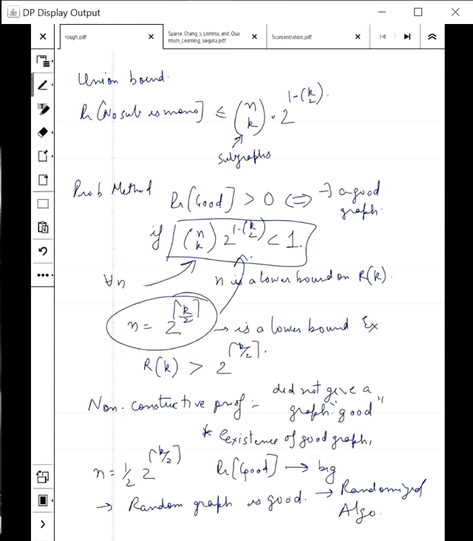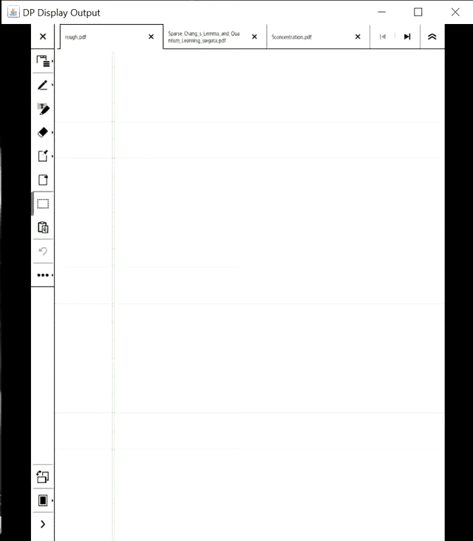The previous example of Ramsey numbers is interesting, but you can have a counting argument to show the lower bound. Let's take one more example, which is going to be more interesting. It is harder to give a non-probabilistic method argument for this example. So first, what is the problem? Suppose S is a set of integers.